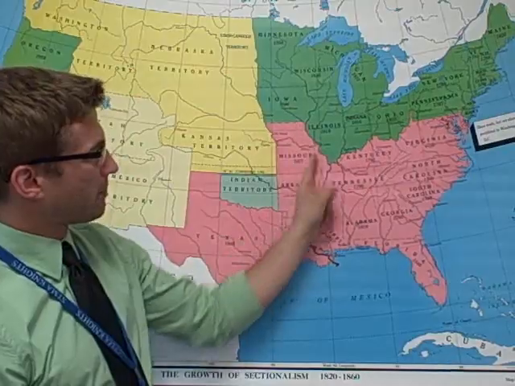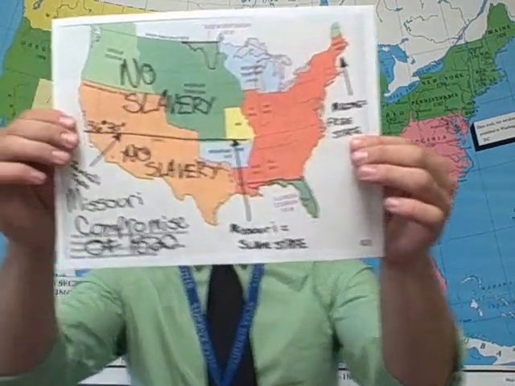During this time, we have Missouri right here that wants to come in to the Union as a state. All right, the South is like, make Missouri a slave state. The North is like, make Missouri a free state. And they're arguing back and forth. And then they think about it and they think, well, we got a brilliant idea. Instead of upsetting the representation, having more slave states than free states, let's add one slave state and one free state. So let's take a look at the Missouri Compromise here, right?